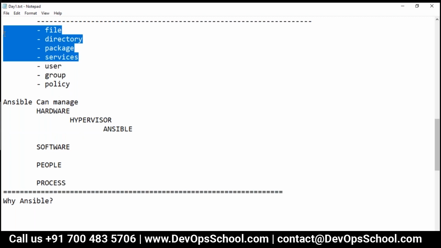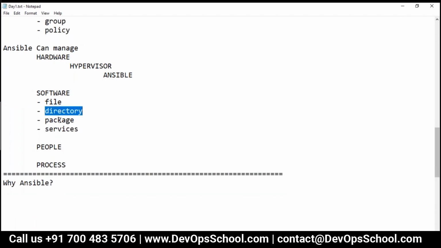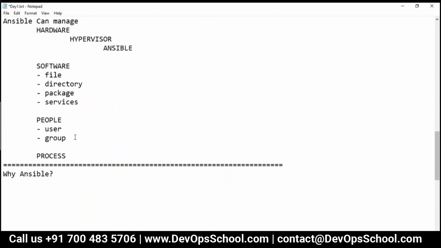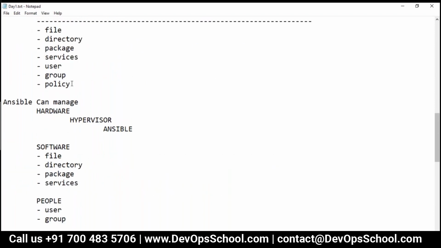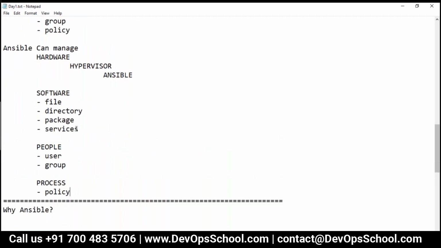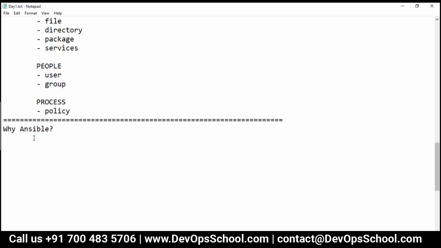For example, all this is a part of the software: files, directories, packages, and services. It can manage your people also, meaning users and groups. It can also manage the process, which includes the policies of the servers. So in short, that's the reason we say Ansible can manage hardware, software, people, and process.